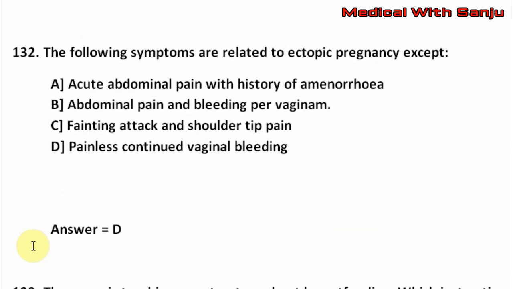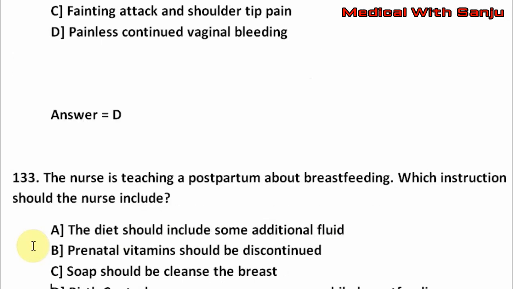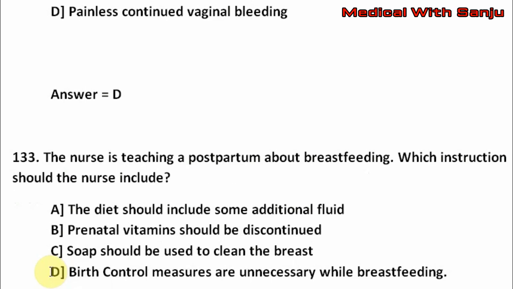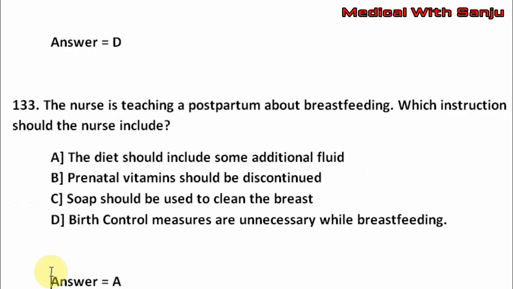Question number 133. The nurse is teaching a postpartum client about breastfeeding. Which instructions should the nurse include? Option A, the diet should include some additional fluid. Option B, prenatal vitamins should be discontinued. Option C, soap should be used to clean the breast. Option D, birth control measures are unnecessary while breastfeeding. The right answer is option A.